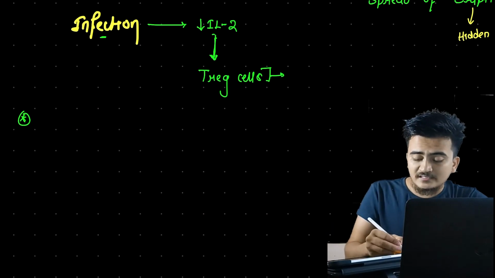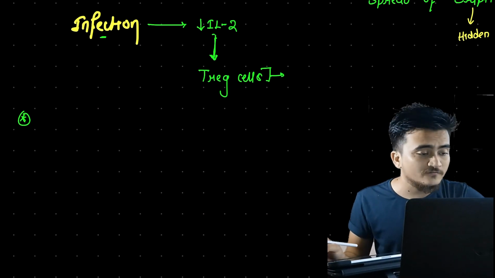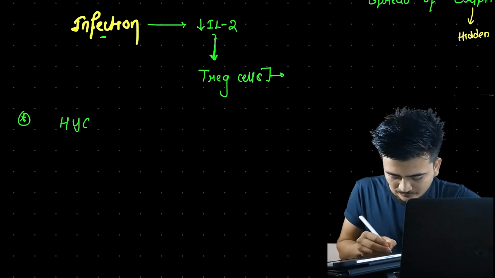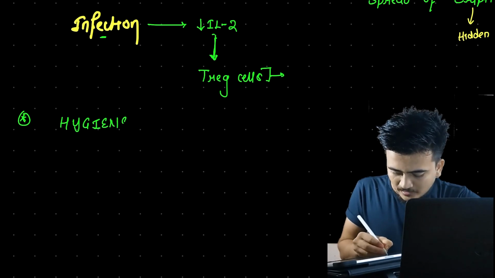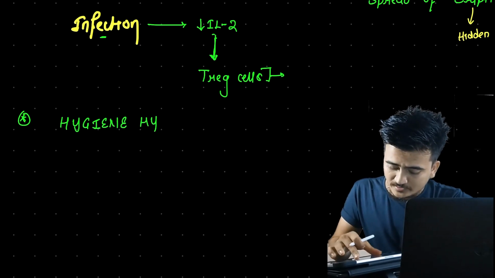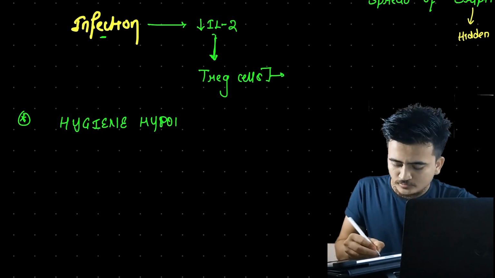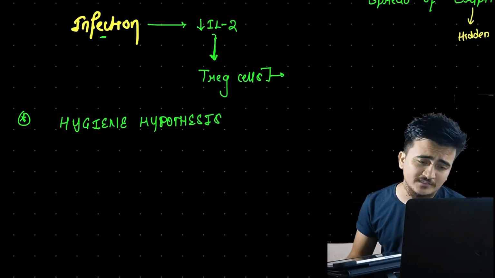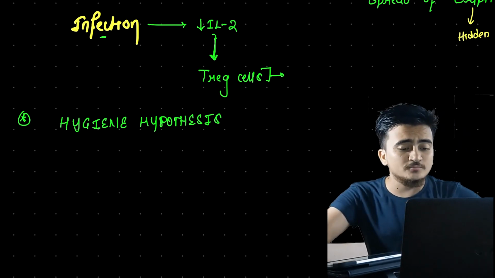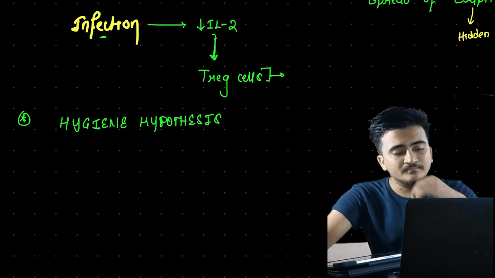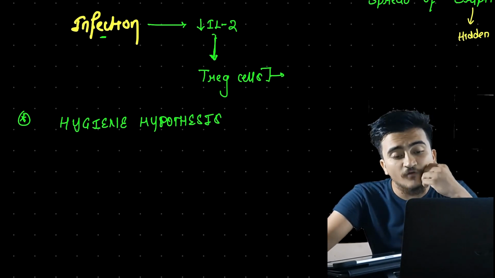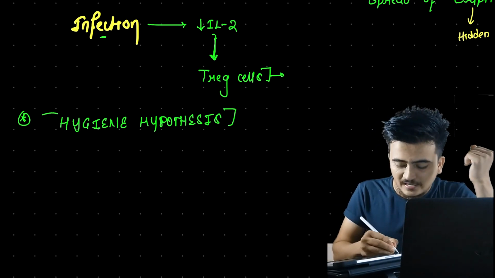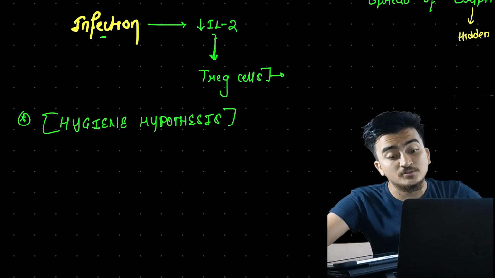So this is called the paradoxical role of infection, and this condition is also called the hygiene hypothesis. For most conditions, infections increase the risk of autoimmune disorder, but sometimes they can paradoxically reduce the chance of autoimmune disorder, and that is what the hygiene hypothesis is. So too much hygiene is also harmful.